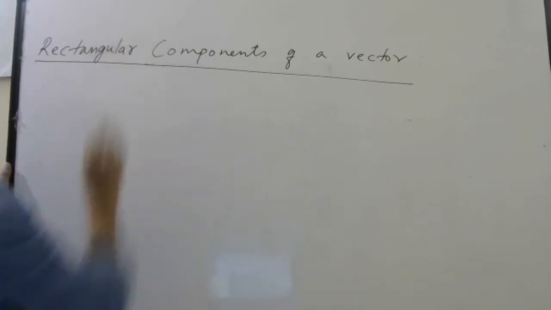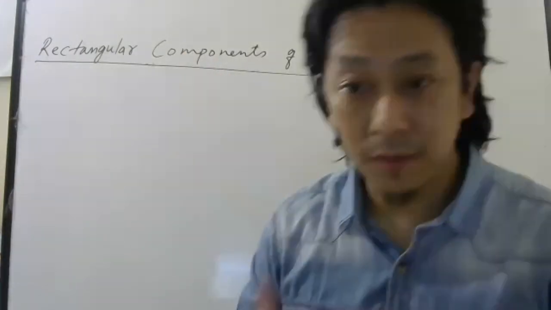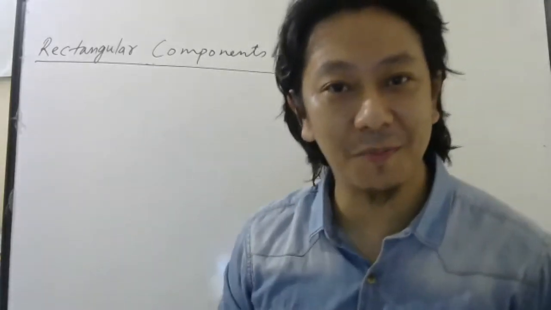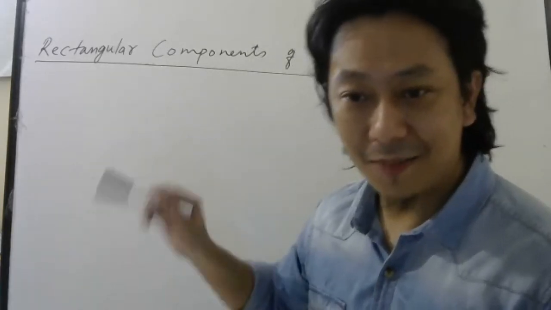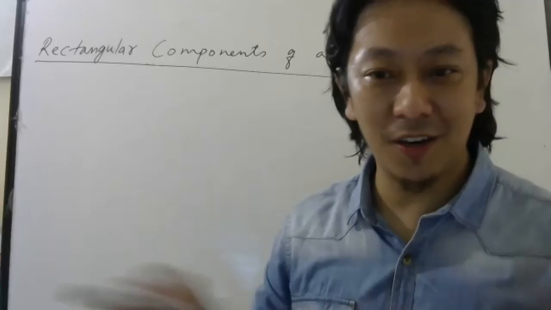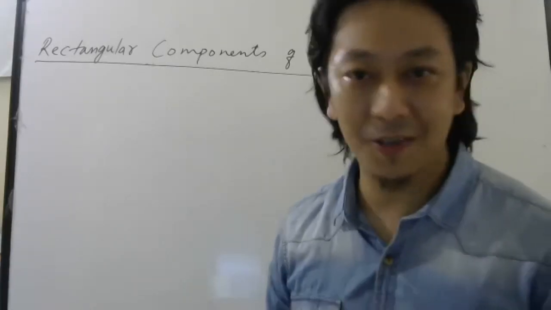So we are going to restrict ourselves to this one because this is more important. Minimum number of components is 0. If you don't take any components, then it is 0. Fine. If you are not interested in finding components of the vector, then right now it will have 0 components.